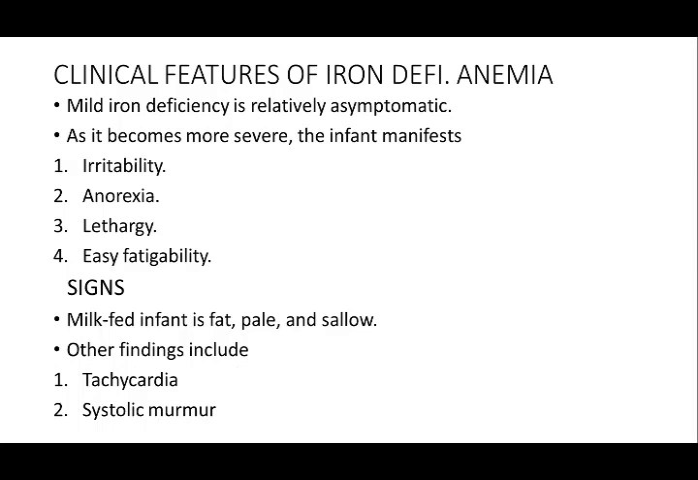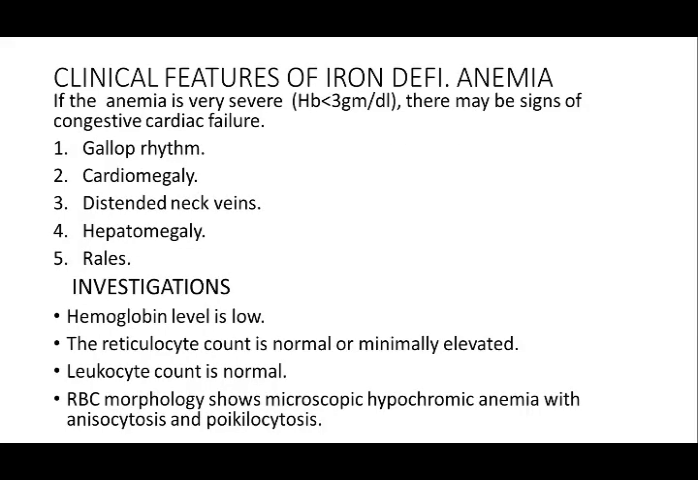As it becomes more severe, the infant manifests irritability, anorexia, lethargy, and easy fatigability. In the signs, the milk-fed infant is fat, pale, and sallow, having a sallow complexion. Other findings include tachycardia and systolic murmur. If the anemia is very severe, hemoglobin less than 3 gram per deciliter, there may be signs of congestive cardiac failure like tachypnea, cardiomegaly, distended neck veins, hepatomegaly, and crepitations in the lower chest.